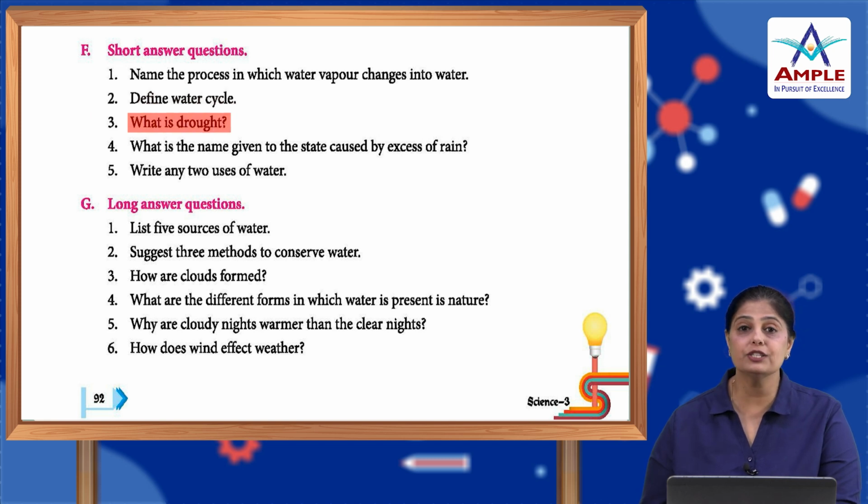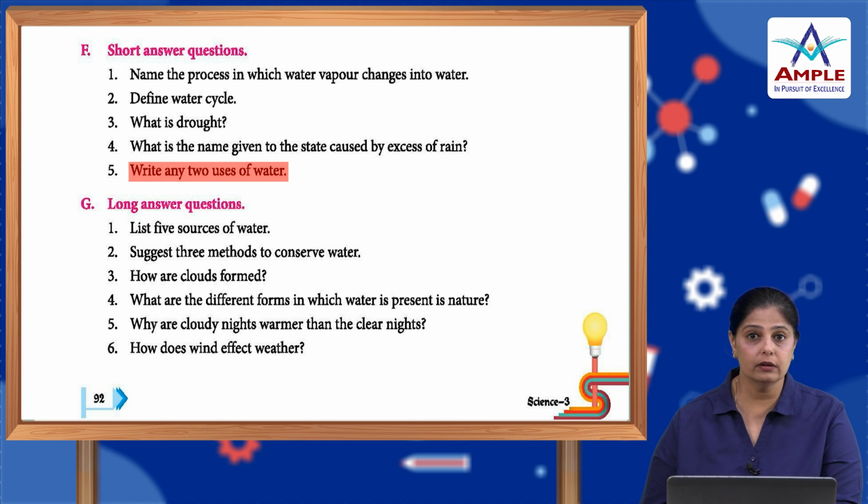What is drought? Drought is when there is scarcity of water. Now, what is the name given to the state caused by excess of rain? It causes floods. Write any two uses of water: drinking, cooking, washing vessels. All right.